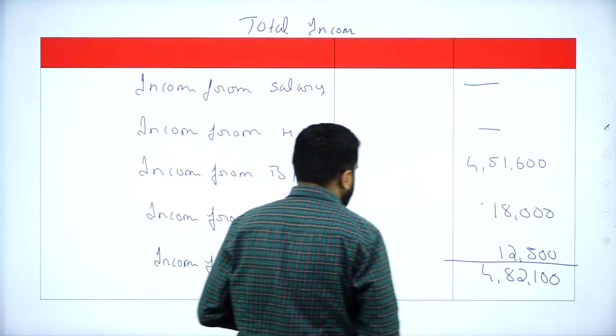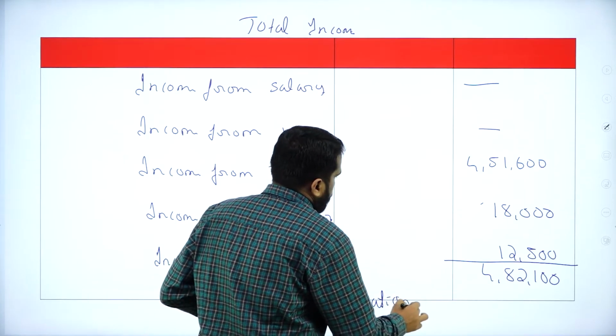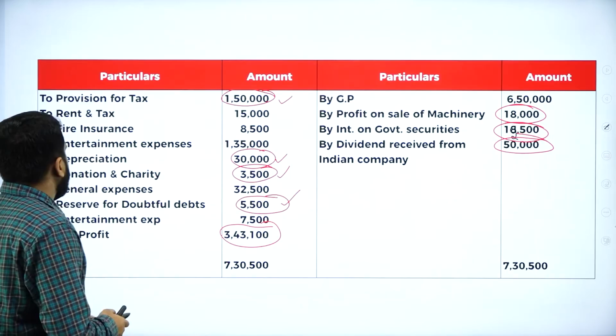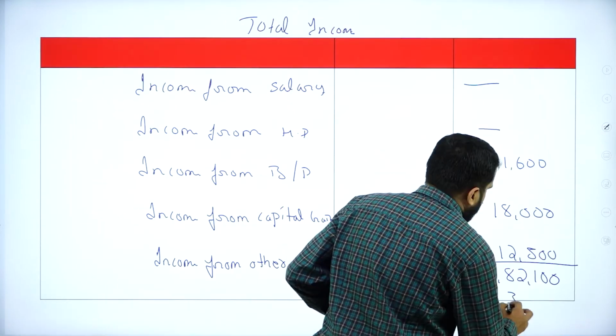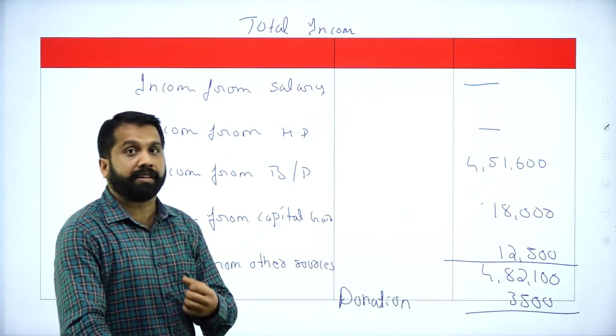I got 4,82,100. If there is anything like donations, you are supposed to minus. Do we have any donations? I'll check. Yes, we have donation and charity 3,500. Minus that 3,500. Remember, they have not mentioned what kind of donation.